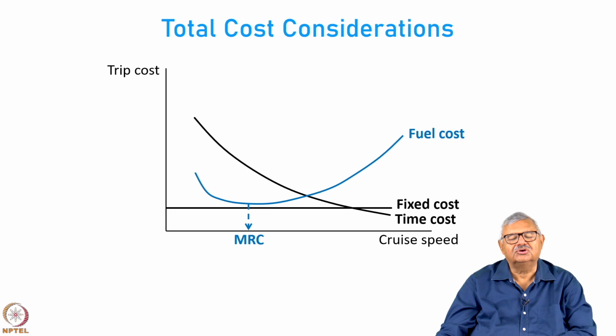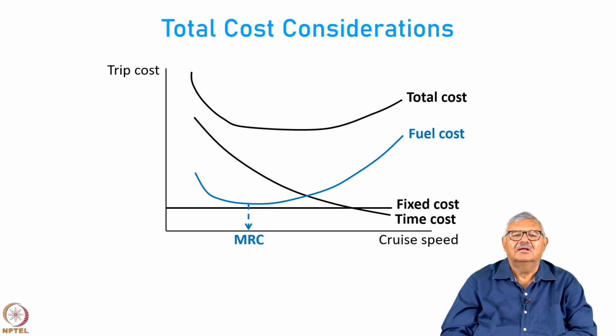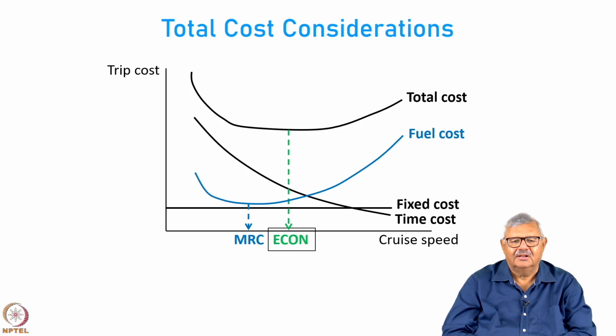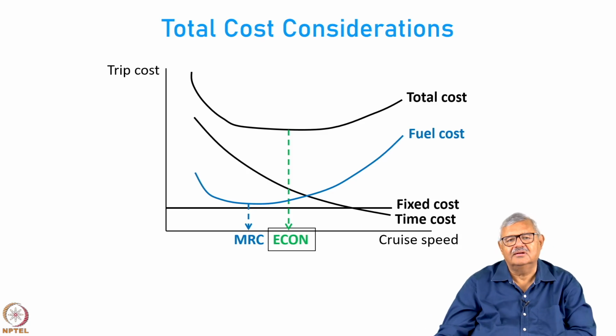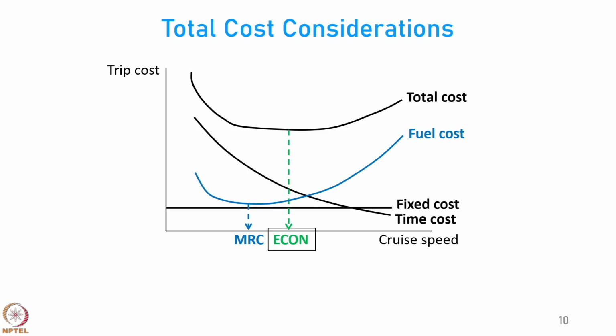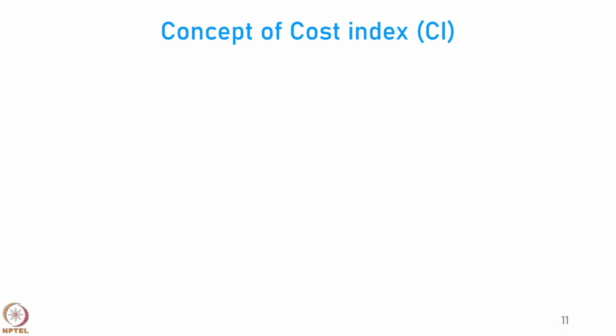So, therefore, the total cost is going to follow a slightly different curve, and there will be one particular speed at which you will have the most overall economy for the airline, and that is called the econ. So, sometimes you do not fly at MRC, you do not fly at LRC, you fly at an econ speed. That econ condition gives you the least overall cost of flight operation.